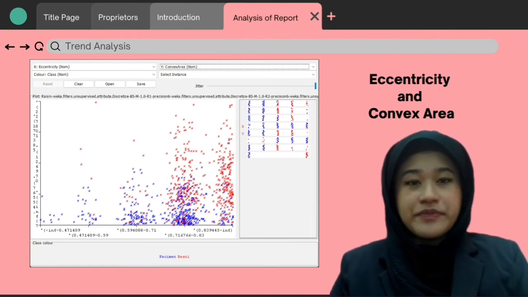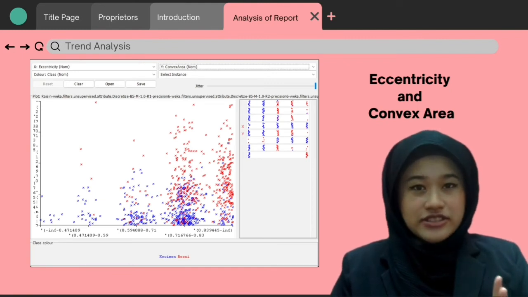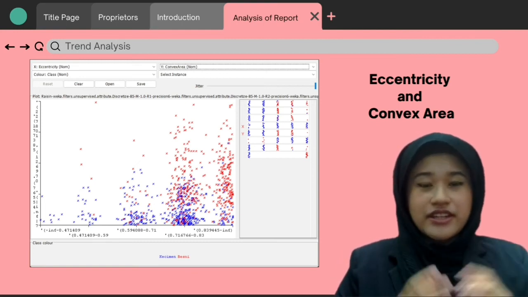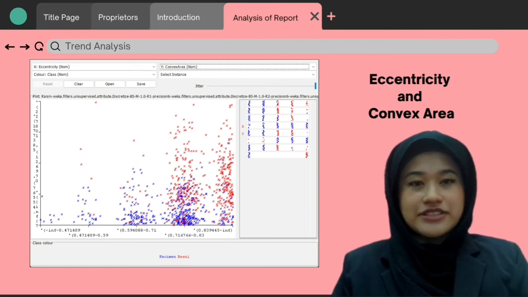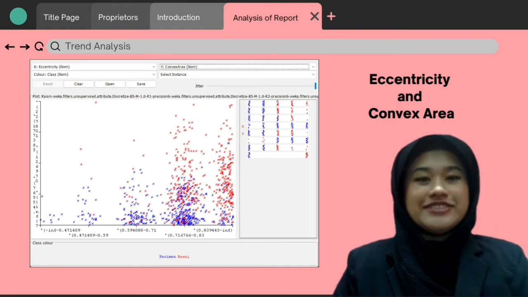The figure beside me shows the blue color, which represents that a lot of Kecimen Raisins have high eccentricity but low convex area. Besni Raisins, which are the red color, have high eccentricity too, but some of them have different values of convex area. It would be assumed that Besni Raisin shapes are more consistent than Kecimen Raisins as the pattern is around the same level. It could be said that the more eccentric Raisins are, the less convex area the Raisins have.